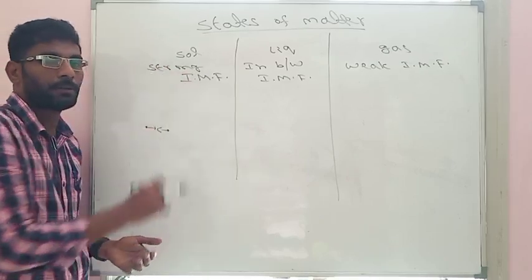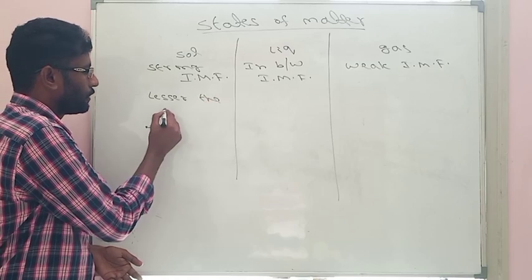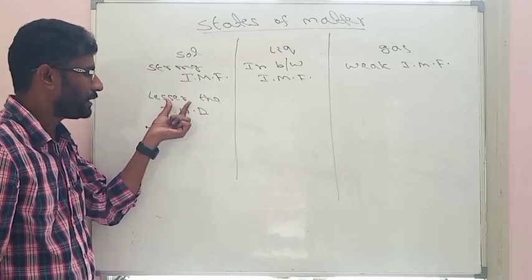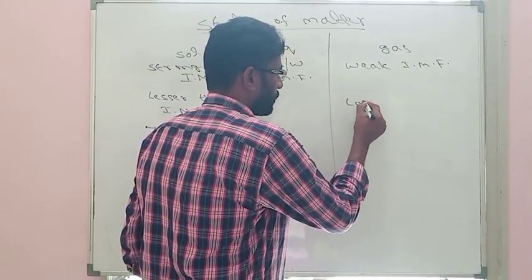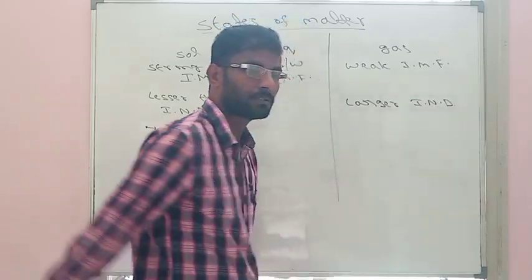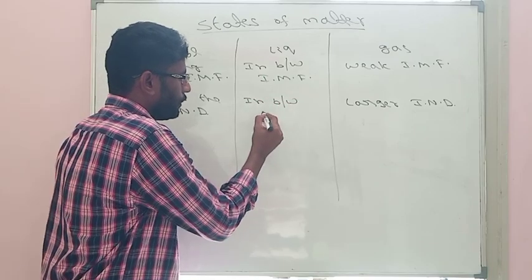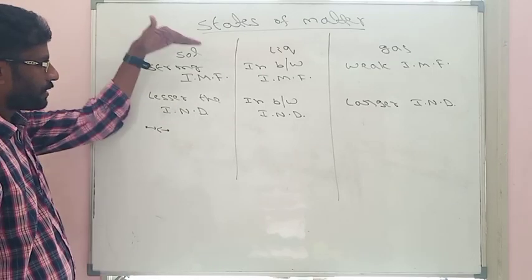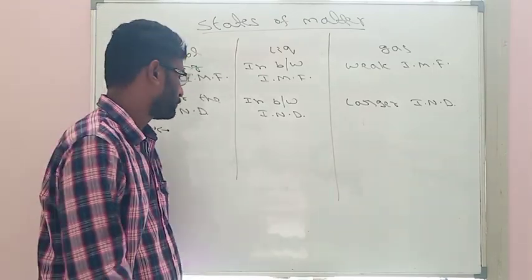So the stronger the intermolecular forces, the lesser the internuclear distance. Solids will exhibit lesser internuclear distance, whereas gases will exhibit larger internuclear distance. As usual, liquids will exhibit in-between internuclear distance. So solids exhibit strong intermolecular forces and lesser internuclear distance.